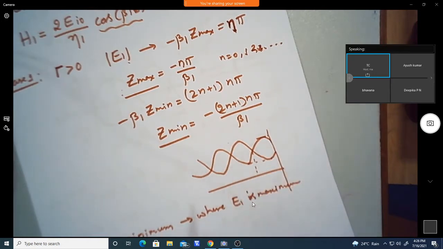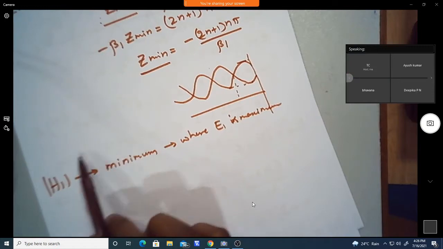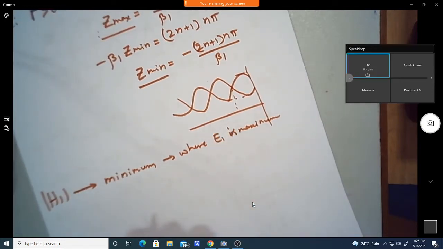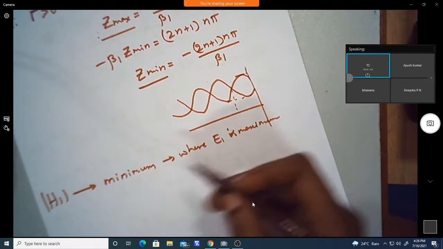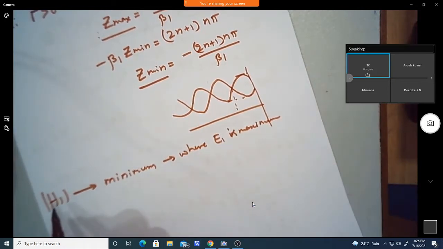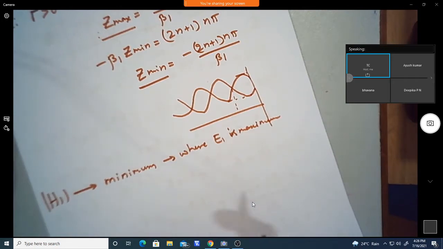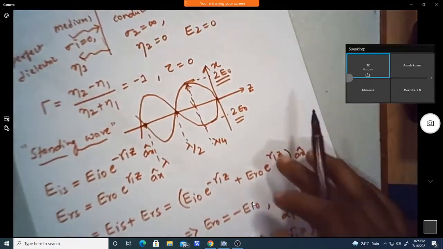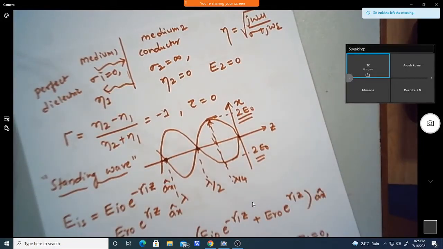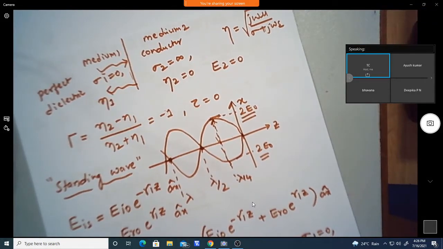So in the standing wave pattern, the minimum value of H1 occurs where E1 is maximum, and vice versa: where E1 is minimum, H1 will be maximum. You need to note this down for the standing wave pattern. Also, the transmitted wave in medium 2 is a purely traveling wave, so there is no maxima and minima in that medium 2 region.